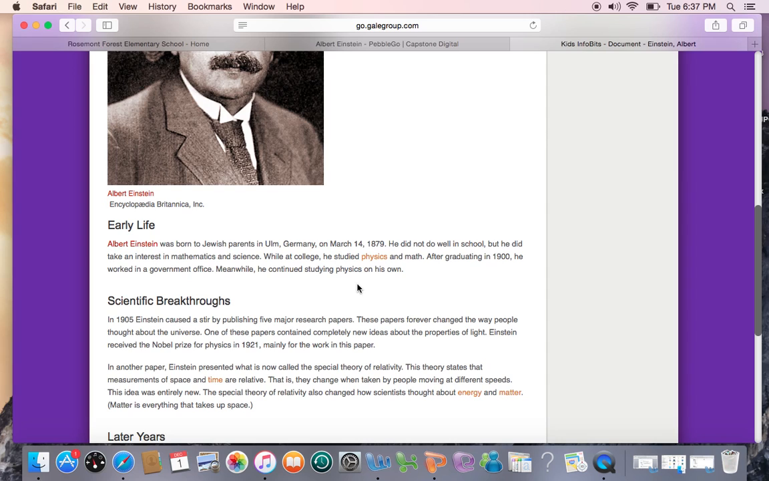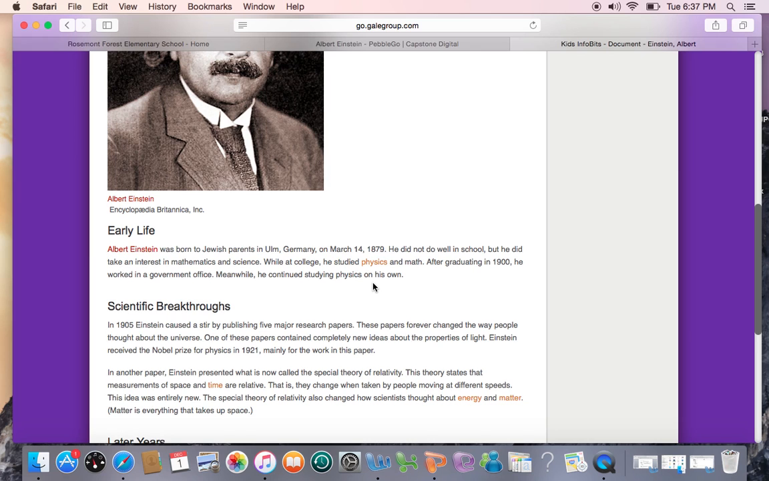Early life. Albert Einstein was born to Jewish parents in Ulm, Germany on March 14, 1879. He did not do well in school, but he did take an interest in mathematics and science. While at college, he studied physics and math. After graduating in 1900, he worked in a government office. Meanwhile, he continued studying physics on his own.